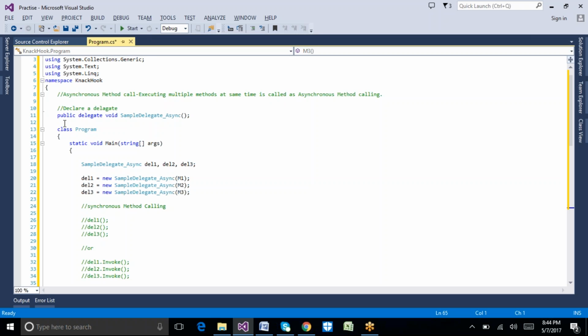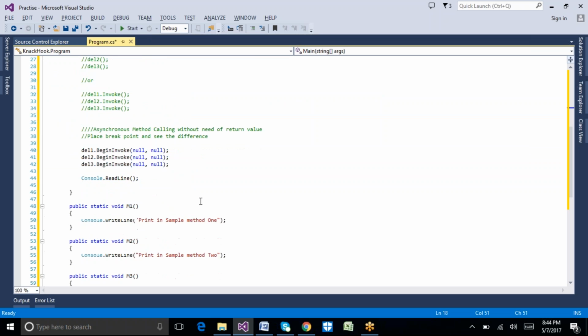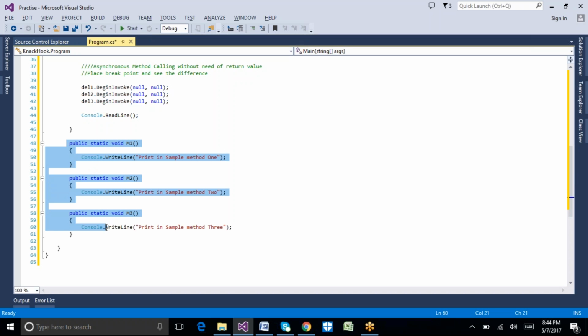Similarly, I'm declaring a delegate here. The delegate name we are giving is sample delegate underscore asynchronous. This is the name of the delegate. For this delegate, we are going to create three objects: del1, del2, del3, that is delegate 1, delegate 2, delegate 3. At the same time, we have the three methods here: m1, m2, m3.